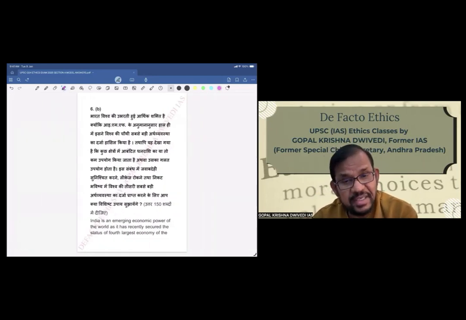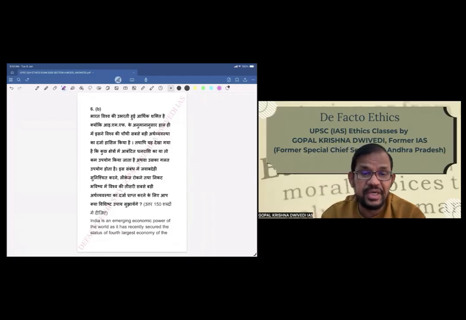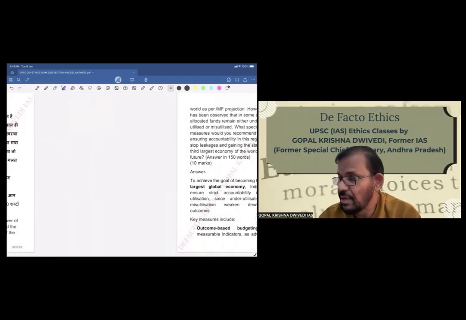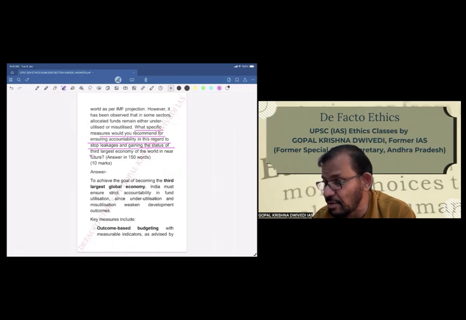India is an emerging economic power of the world as it has recently secured the status of fourth largest economy of the world as per IMF projection. However, it has been observed that in some sectors, allocated funds remain either underutilized or misutilized. So the question is, what specific measures would you recommend for ensuring accountability in this regard to stop leakages and gaining the status of third largest economy of the world in near future?